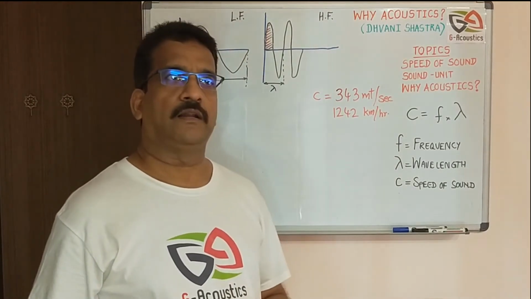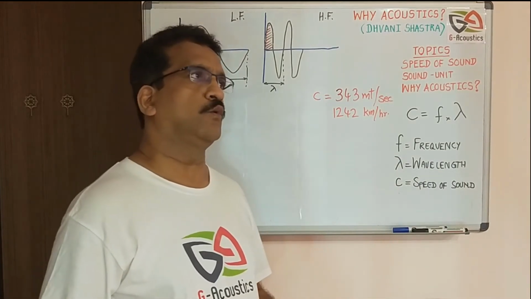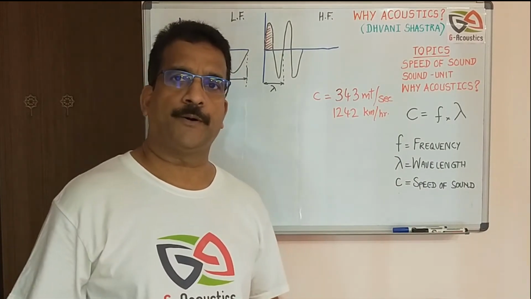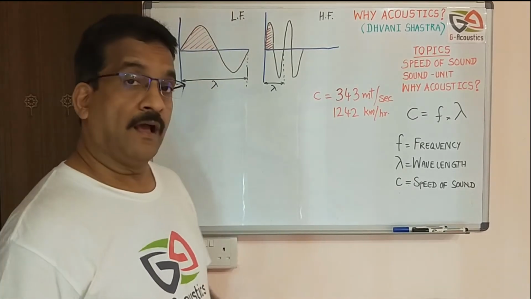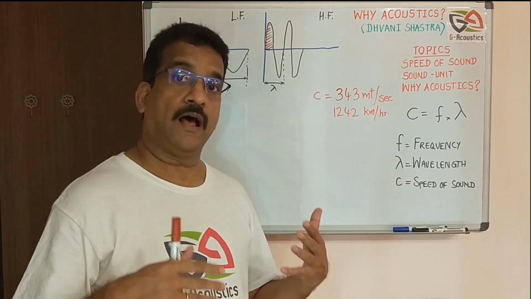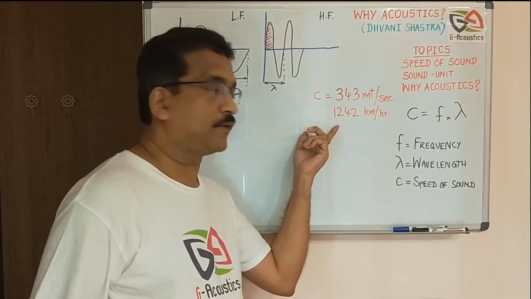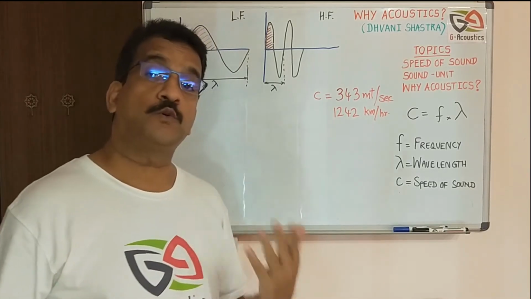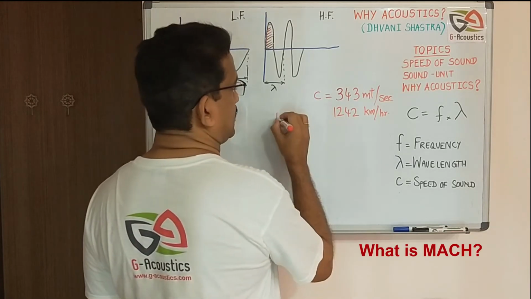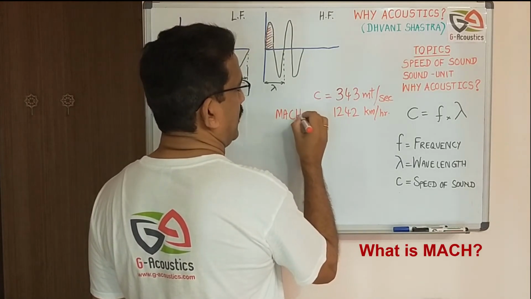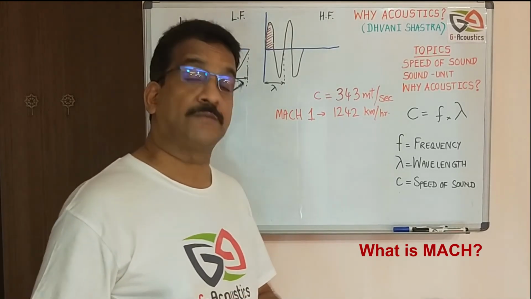Okay, next, let us take aircraft, the flight that you take between countries. That is going to go at the speed of about 500 or 600 kilometers per hour, right? And there are some high-speed aircraft which go above 1242 kilometers per hour. And those aircraft are called supersonic aircraft. In aerodynamics, there is a unit called Mach. Okay, Mach 1 is this. That is, the speed of the sound is Mach 1.